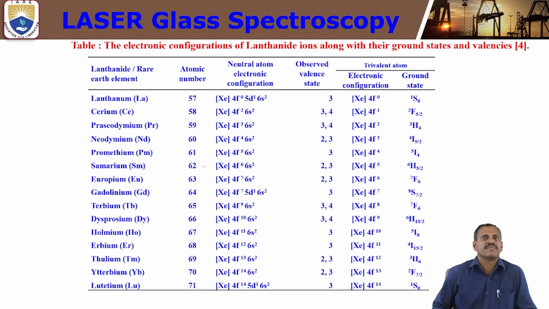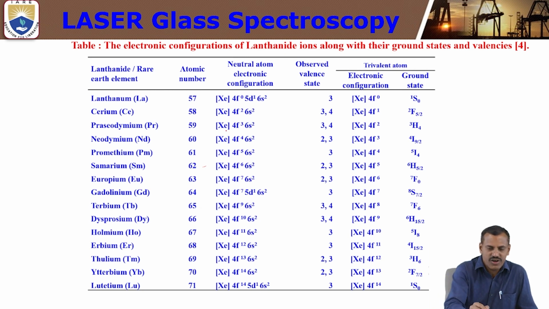We can study different kinds of laser glasses doped with lanthanum, cerium, praseodymium, neodymium, promethium, samarium. These are the 14 elements of the f block elements, that is the lanthanide ions or rare earth ions. By using these rare earth ions or lanthanide ions, we can develop different kinds of laser glasses.